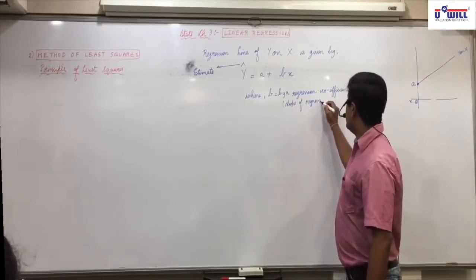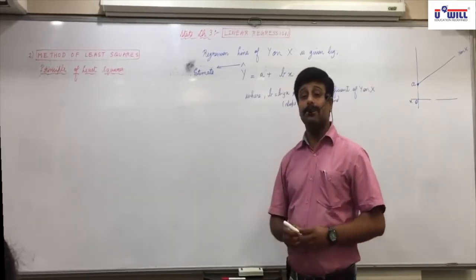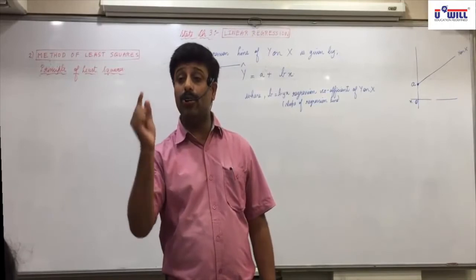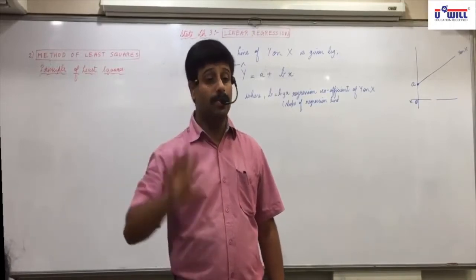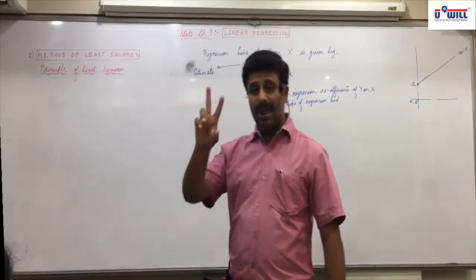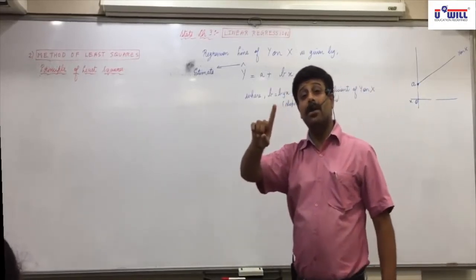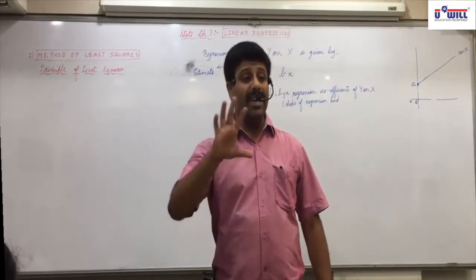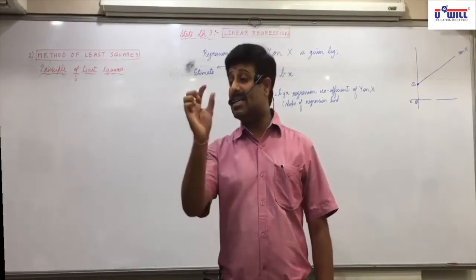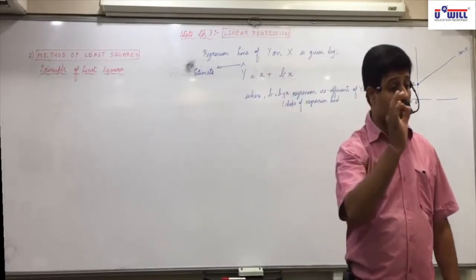It shows change in y due to change in x. What does B show? Change in y due to change in x. In fact, due to unit change in x. Suppose the value of b is 2. It is not like r that it will be between -1 and +1. It can be any value. Suppose the value of b is 2, means if x changes by 1 unit, y will change by 2 units. If x changes by 5 units, y will change by 10 units. If b is 0.5, means if x changes by 1 unit, y will change by 0.5.